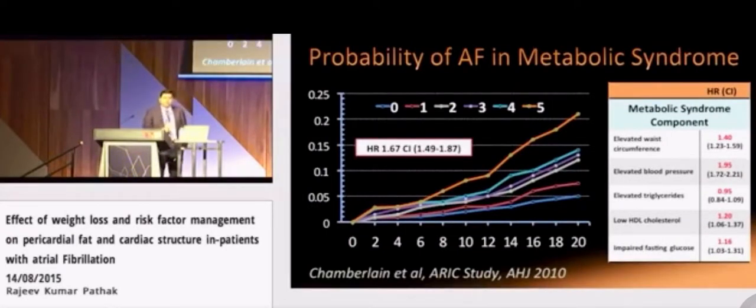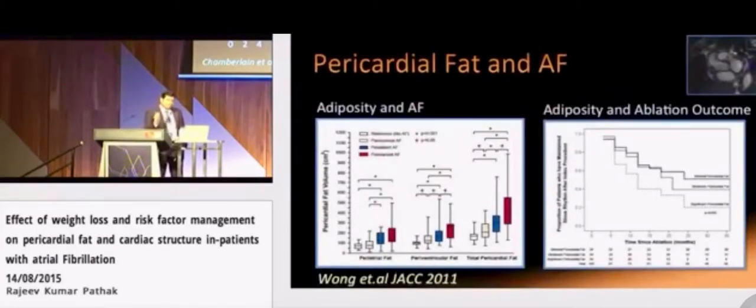Cardiac risk factors are associated with increased incidence of atrial fibrillation. Indeed, with each additional cardiac risk factor, the risk of atrial fibrillation increases proportionately, reaching exponential levels. Shown in this slide is the increased risk of AF with each component of the metabolic syndrome, with an overall 67% increase in risk of atrial fibrillation.